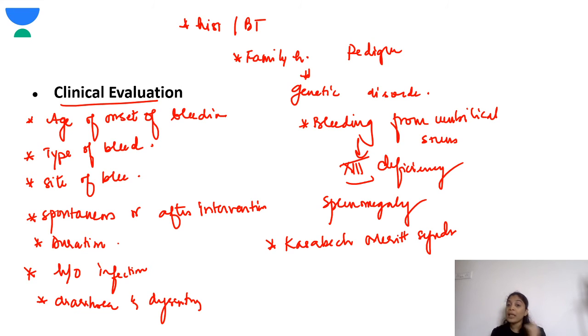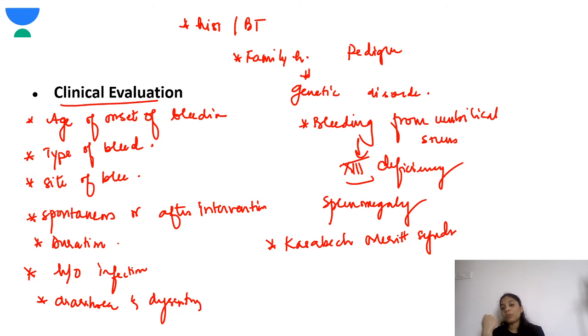Okay, bleeding is different, fall is different. If there is a prolonged bleed, think about factor 13 deficiency. If it is a delayed fall of the umbilical stump, it gives a clue for an immunodeficiency disorder, that is the leukocyte adhesion defect.